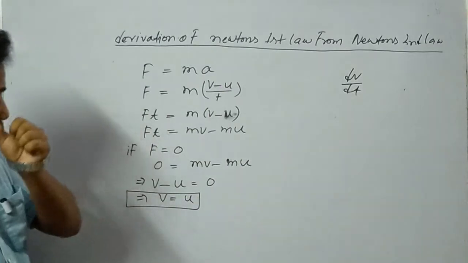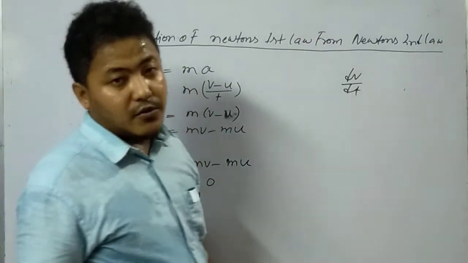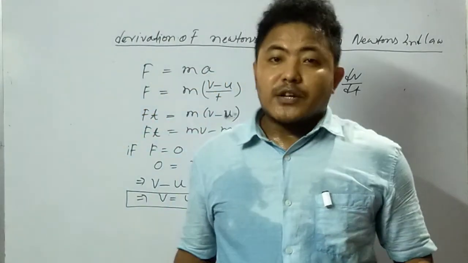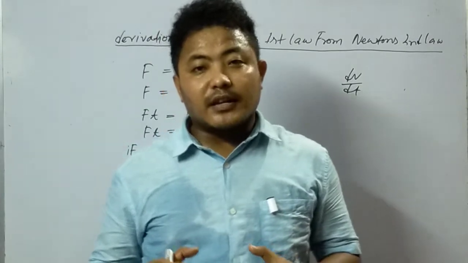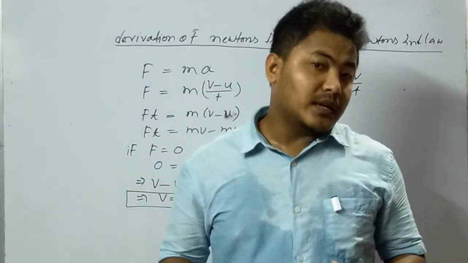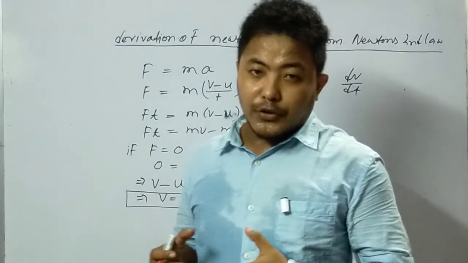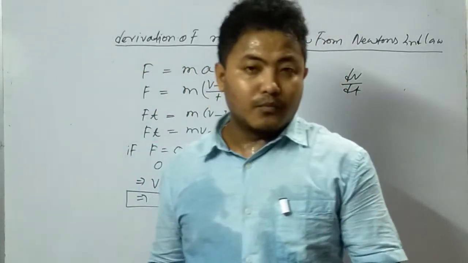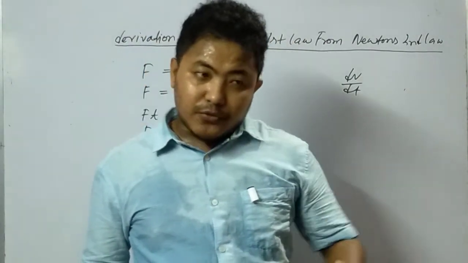So finally we can understand what Newton's first law is and what Newton's second law is. What does Newton's first law say? In the absence of any applied external force, a body will continue its rest position, or continue its uniform motion if it is in motion. If it is at rest, it will stay at rest.